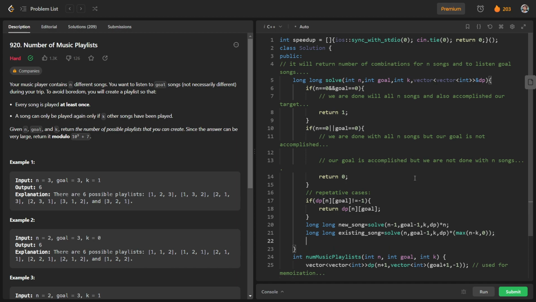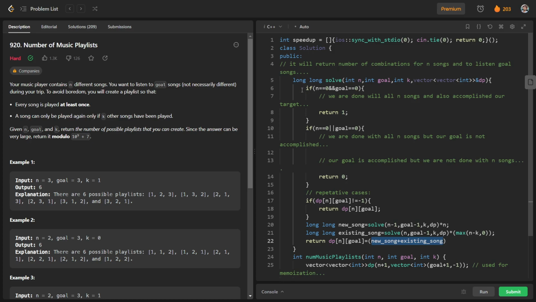So these are two possible cases, and we will add these cases and we will return it. Okay, so we will just return dp of n goals is equal to new song plus existing song. Okay, and we have to do the modulo of this with 10 to the power 9 plus 7. So for this, we will have a mod here.